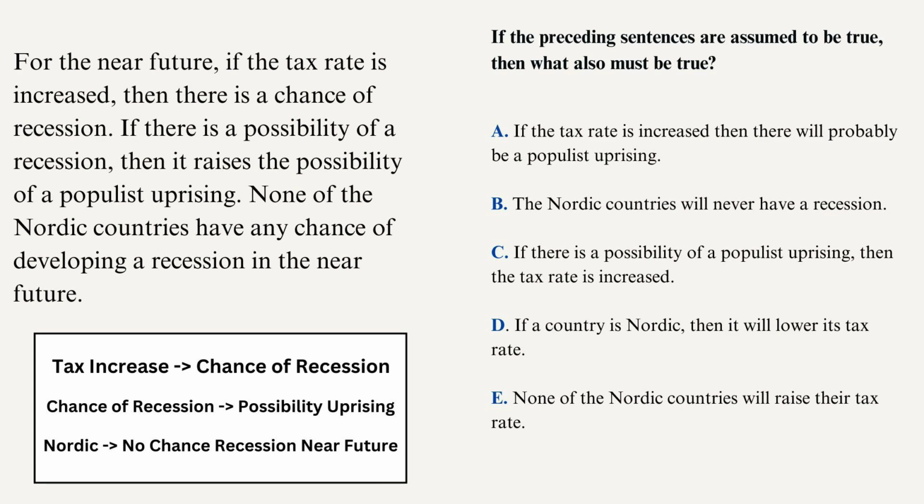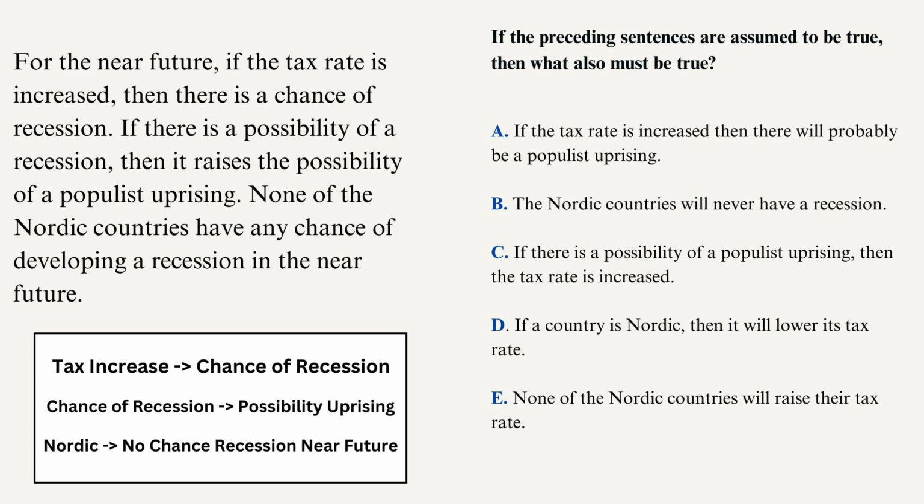And now finally, we could look at the answers. So let's look at answer A. If the tax rate is increased, then there will probably be a populist uprising, which might seem good, because if you remember our conditional chain, if we have tax increase, then we have possibility uprising. But there's one word that makes all the difference, and that word is probably. In the initial argument, they mentioned possibility, which is different from probably. So when looking at these answer choices, you should always think about how strong or weak they are. So probably is a bit different than just the chance of it.